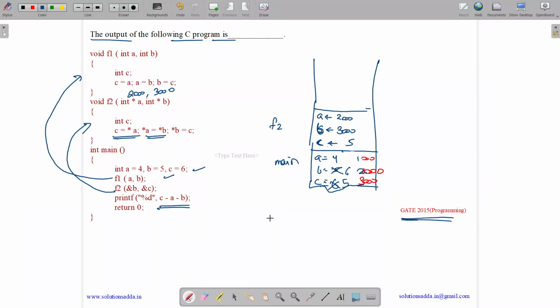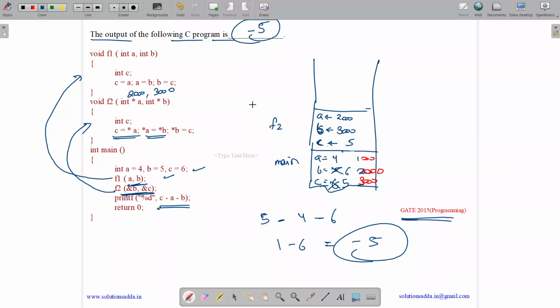We need to print c minus a minus b. So c is 5, minus a is 4, b is 6. So 5 minus 4 is 1, 1 minus 6 is minus 5. So answer is minus 5. This one was called by reference and this is called by value. Answer is minus 5.